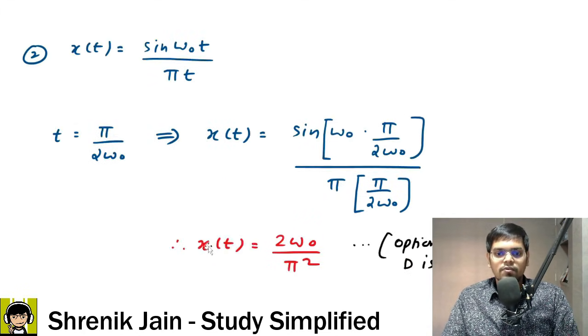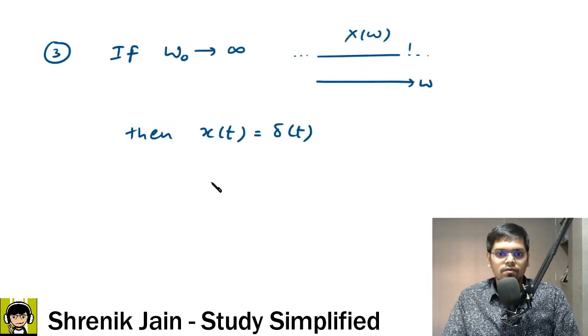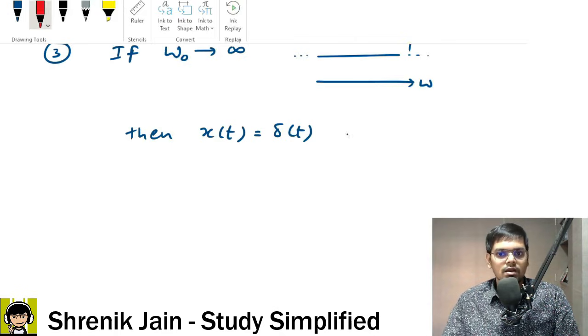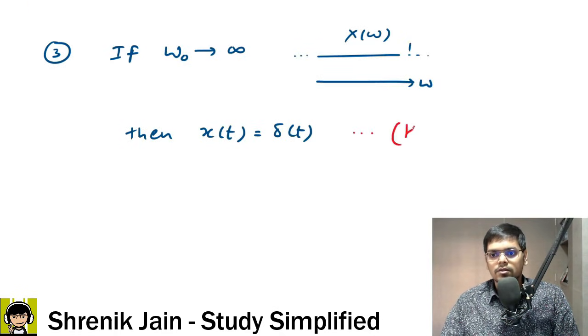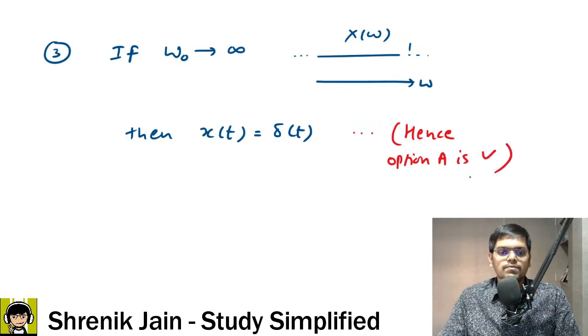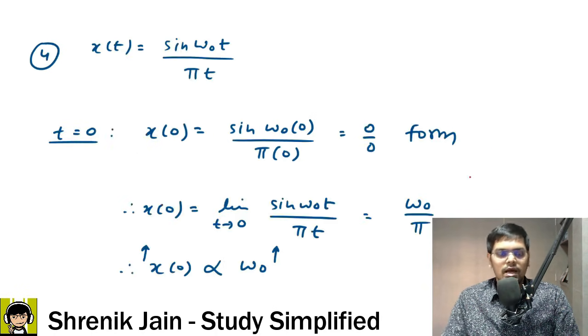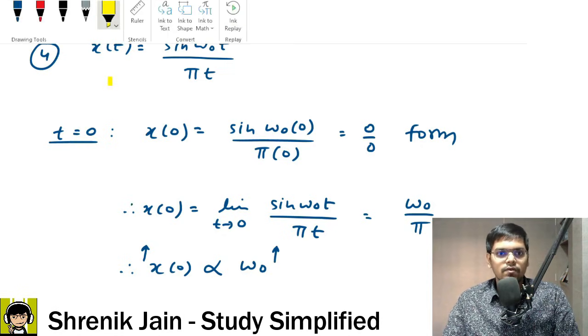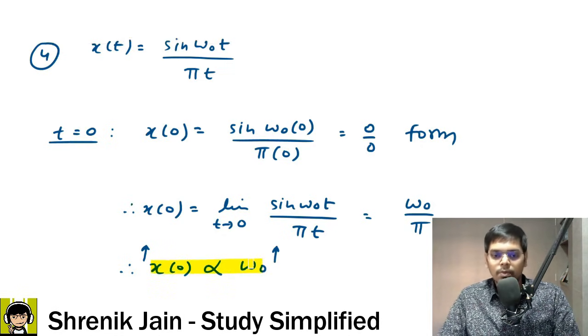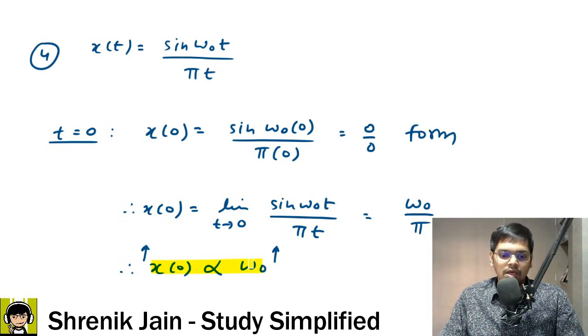So we can see from this slide that Calcutta and Delhi were wrong. From this slide, option A is correct. Let me write it here. Hence, option A is correct. And from this slide we know it very well that x of 0 is directly proportional to omega naught. So that was not there in the option Bombay. They were telling about the inverse relationship, which was incorrect, hence Bombay is incorrect.